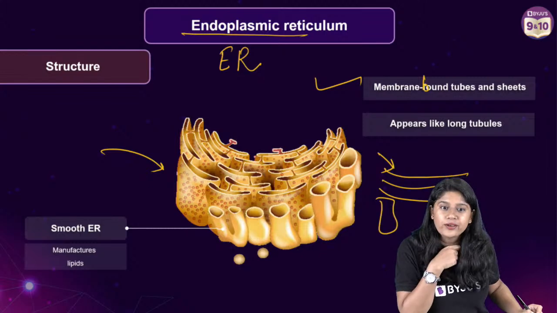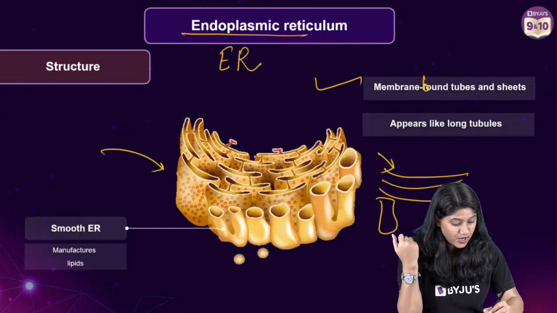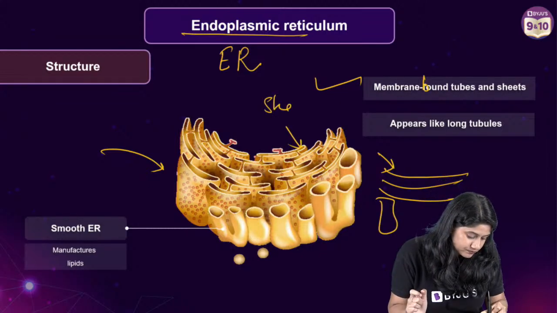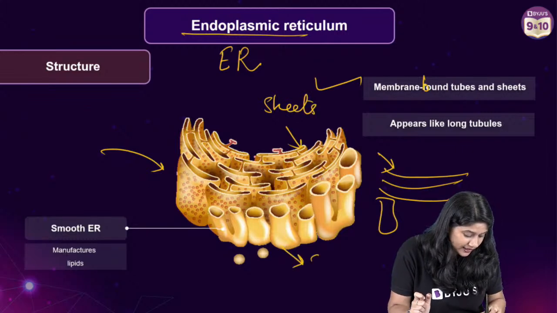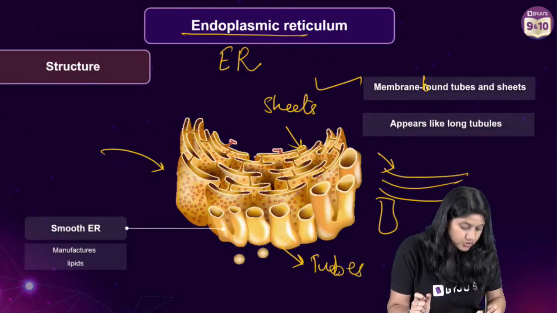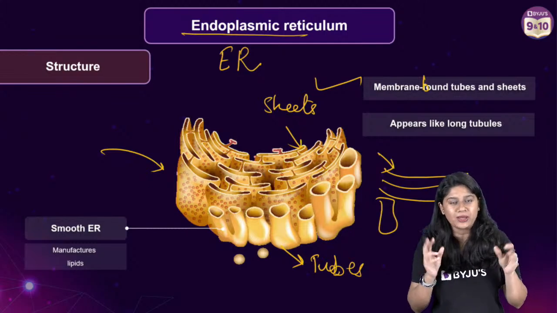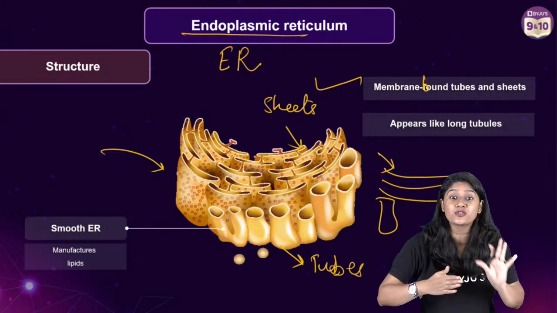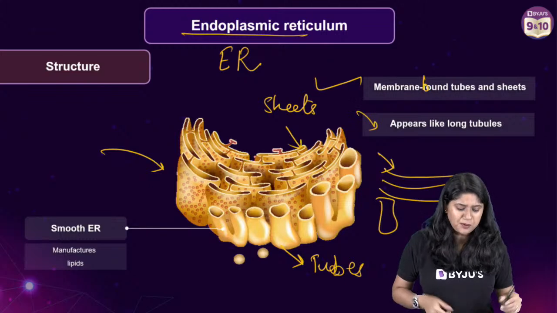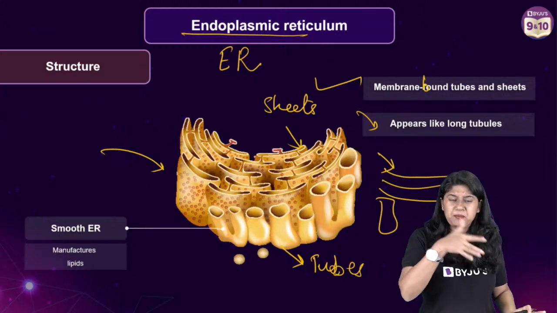Of course, see over here we have the sheet, and over here we can see the tubes. So it's a structure which consists of both of them, a sheet and a tube, and it appears like a long tubule.